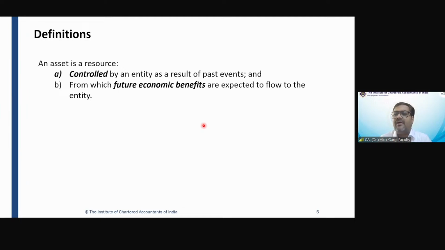I am living in a house. It is a rented accommodation, for example. So I am having possession of that house, so I don't need to demonstrate that this house is giving me future economic benefit. Of course, I'm using this house, I'm getting the benefit. But for an intangible asset, since it does not have a physical substance, it is difficult to demonstrate that future economic benefit will be received, and hence a higher degree of evidence and conclusiveness is required in case of intangible asset.